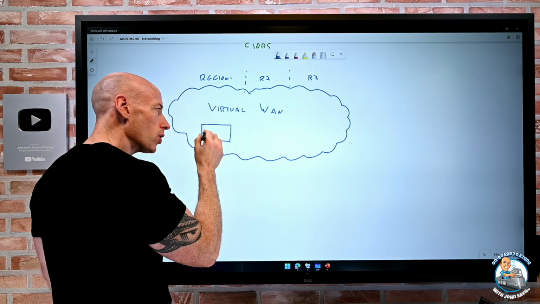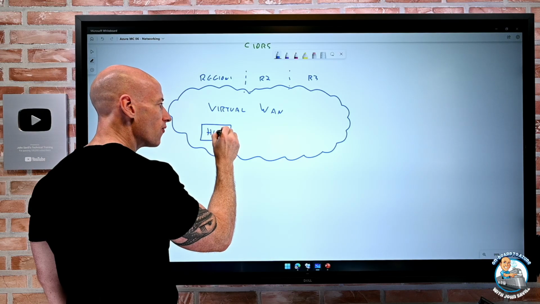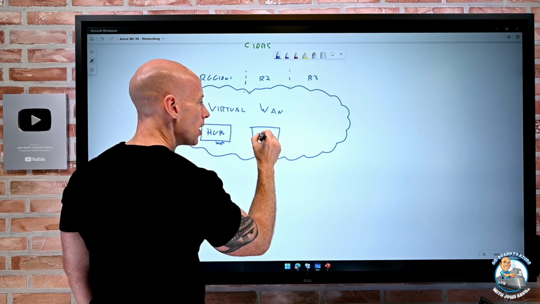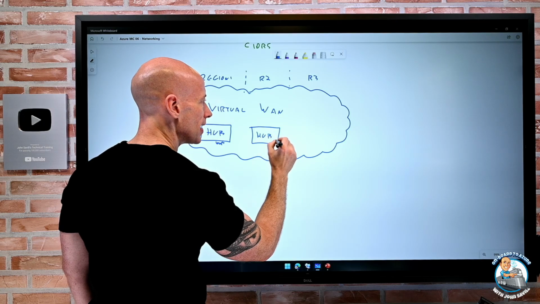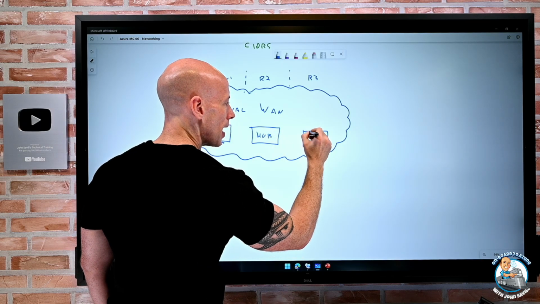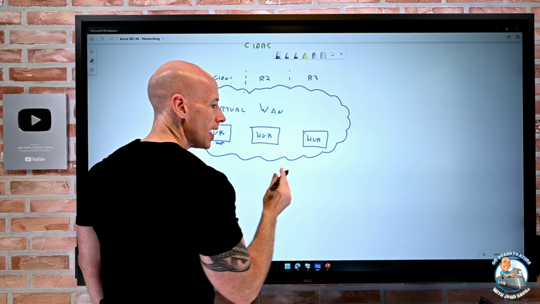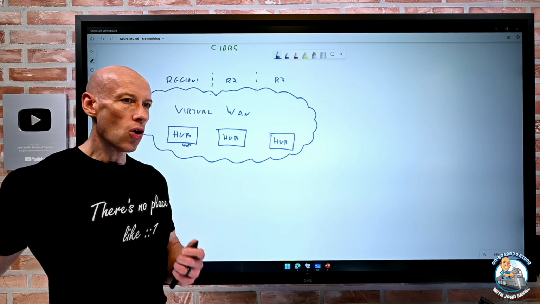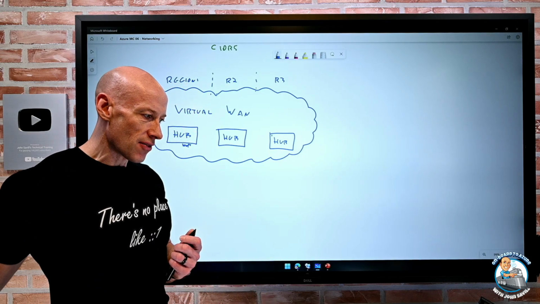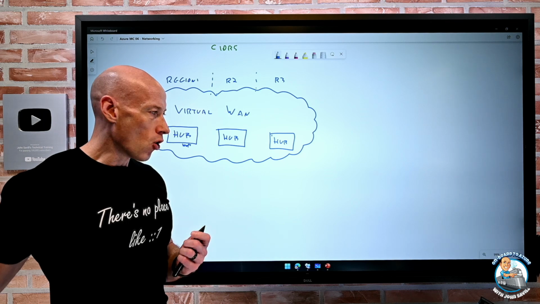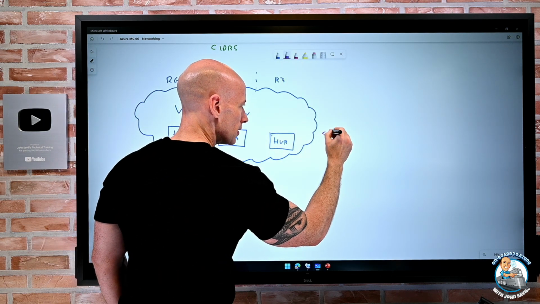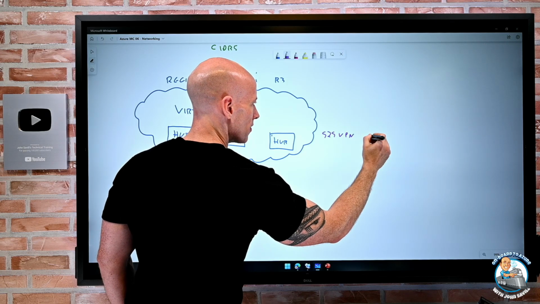Now, when I draw the word hub, this is a managed virtual network. So this is a VNet with stuff in it. But I don't have access to this directly. These are managed hub virtual networks. And remember again, in the basic SKU, all I have is that site-to-site VPN. So if I think about my options for this, basic, I can do a site-to-site VPN.